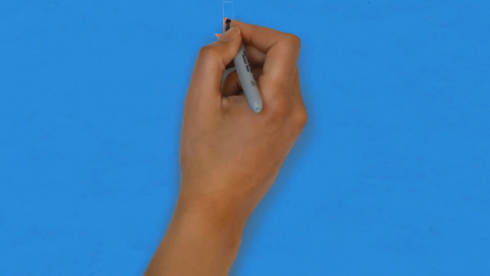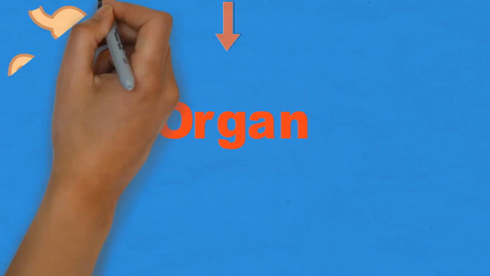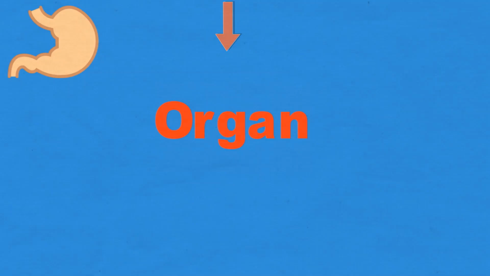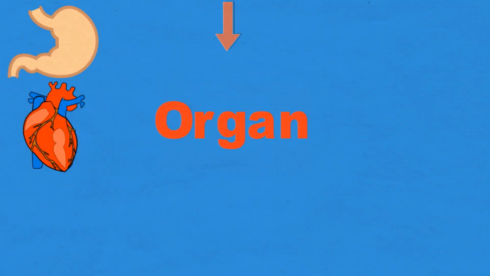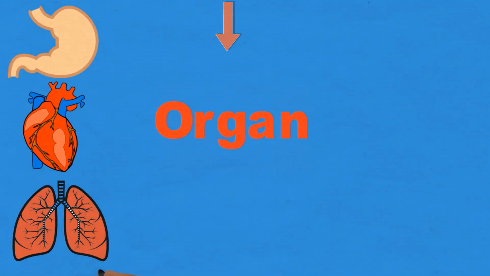Different tissues having related functions assembled together in a structure known as an organ. These organs are specialized to perform a particular function. For example, the stomach is an organ that is involved in digestion, the heart pumps blood around your body, and the lungs are involved in the process of respiration. These were some of the examples of organs present in animals, but there are many more.